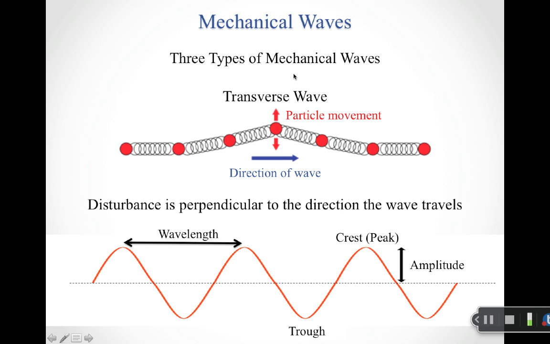So there are three types of mechanical waves that we can talk about. So the first is a transverse wave, and the idea behind these three types is how the particles move relative to the wave. So for a transverse wave, the particles are going to bounce up and down while the wave travels to the right. So this was the example that we just saw on the previous page of the wave traveling through the string. This is the same idea.